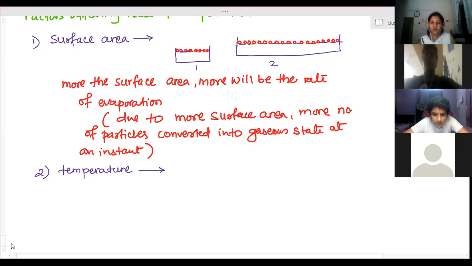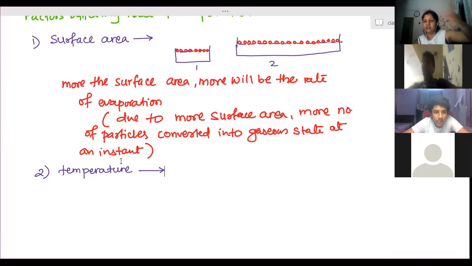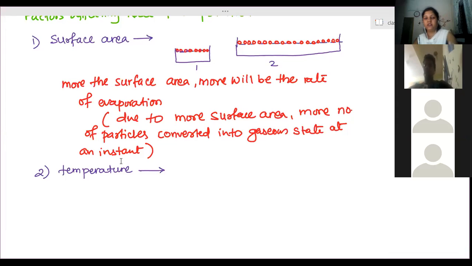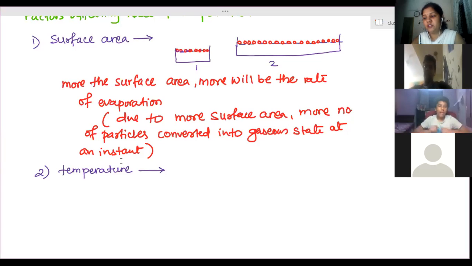Done. Then the next factor is temperature. Temperature of the surrounding or temperature of the liquid, anything you can consider. Whichever has more temperature, what will happen to the rate of evaporation? The rate of evaporation will increase.